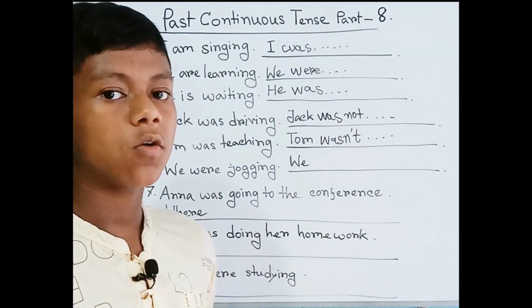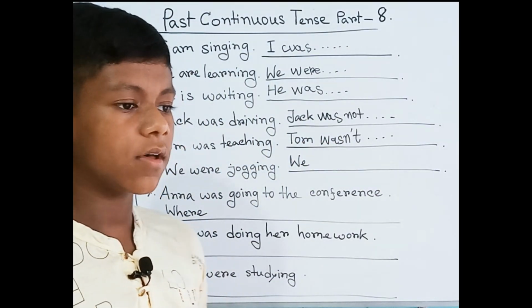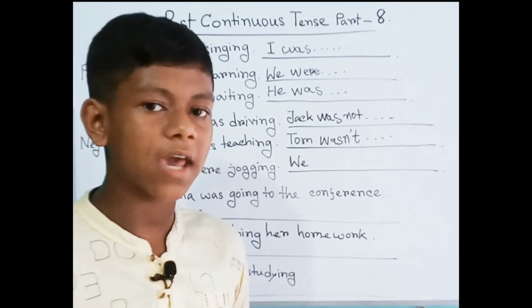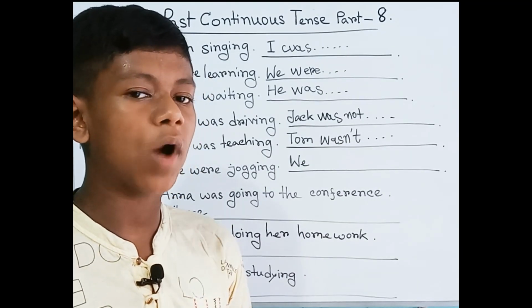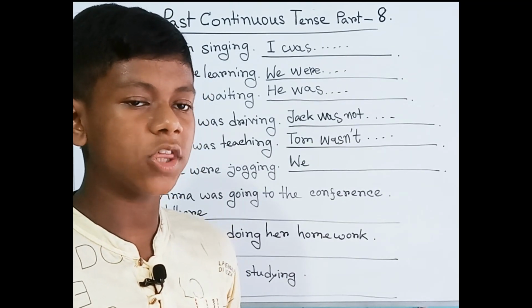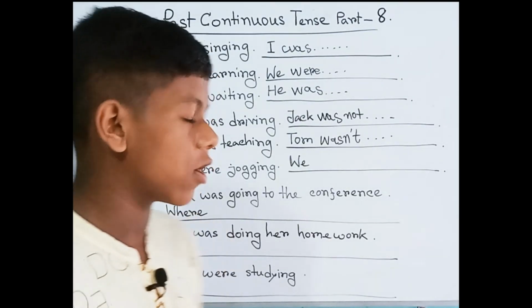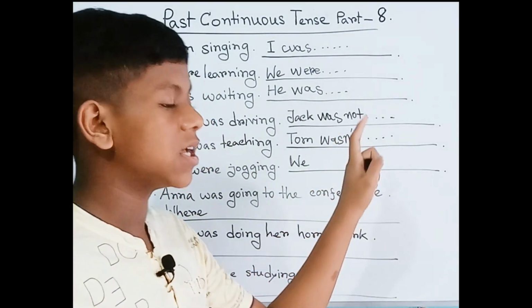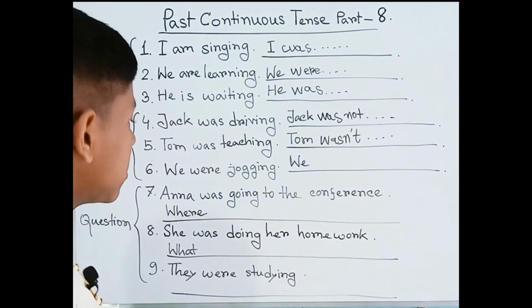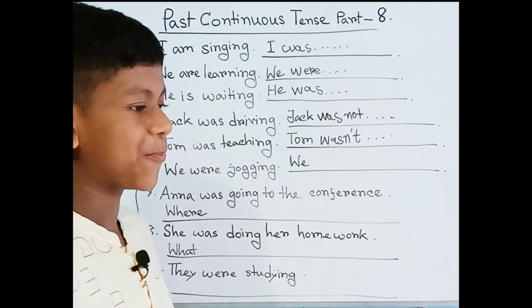Here we can also learn the pronunciation of wasn't. I have already told you, it is pronounced with a t sound. We have already learned this in our previous parts. So, Tom wasn't teaching.